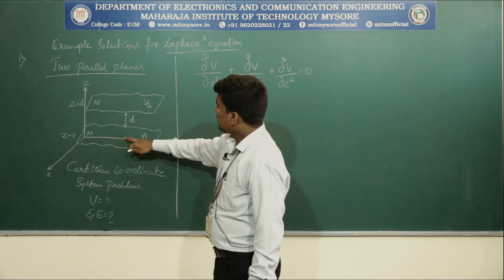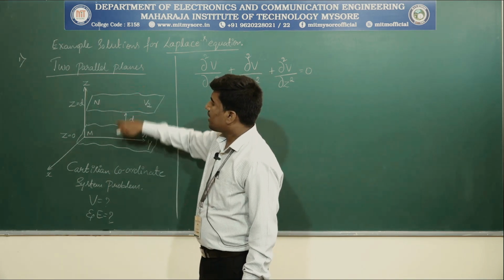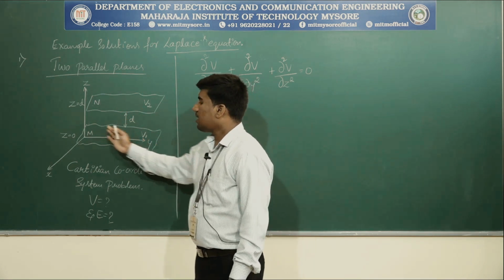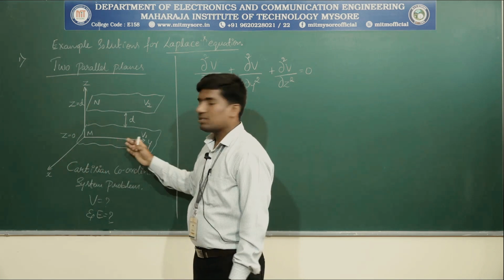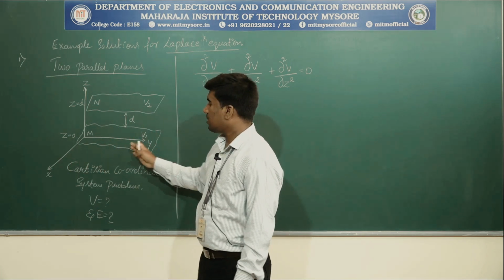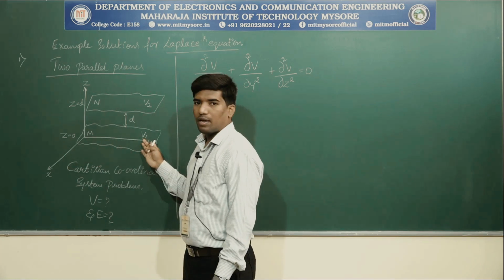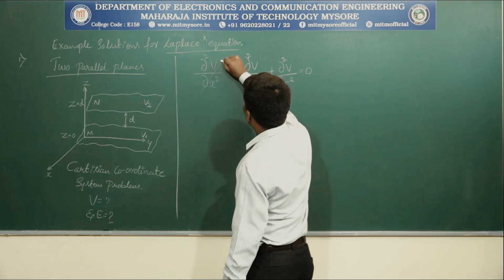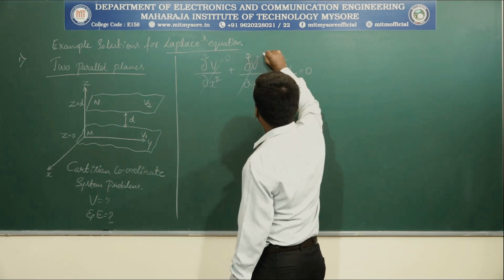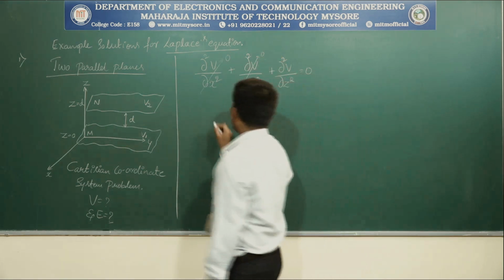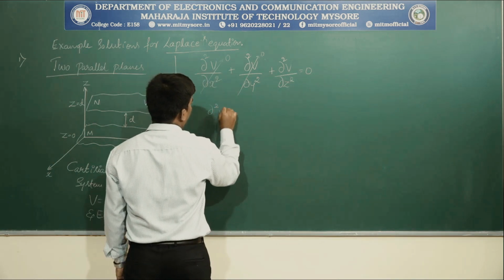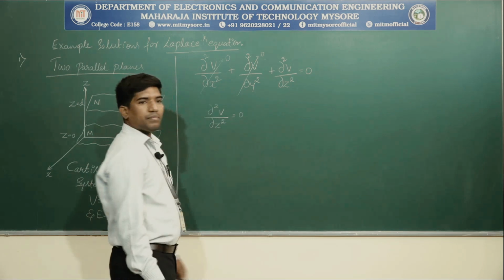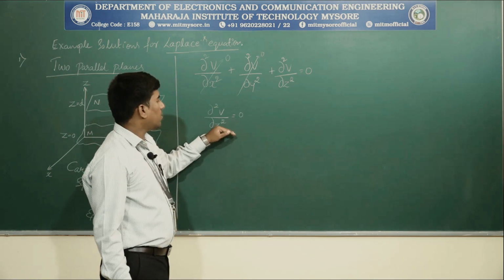Since the potential is varying only along the z direction, V remains constant for x and y. That means these two components become 0. We are left with only dou square V by dou z square equal to 0. This is the equation we are going to get.